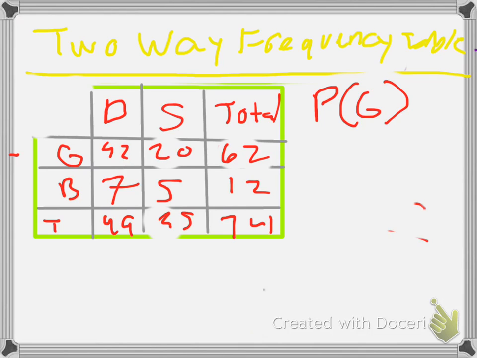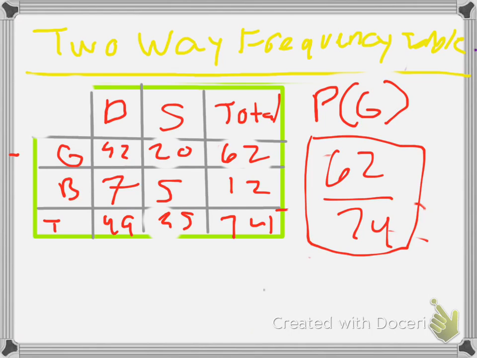By looking at the total number of girls there, we have 62 over 74. You get 62 out of 74. That will be the probability of girls in the total amount of teenagers that were asked.